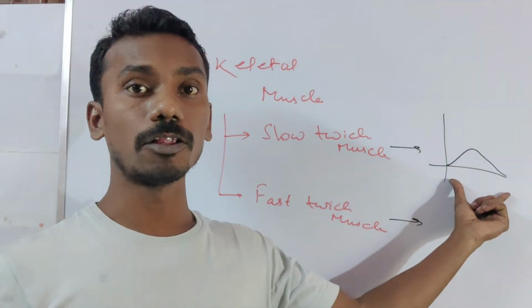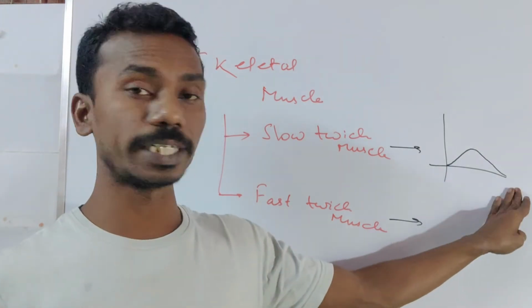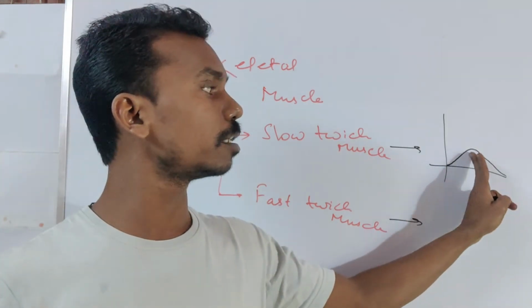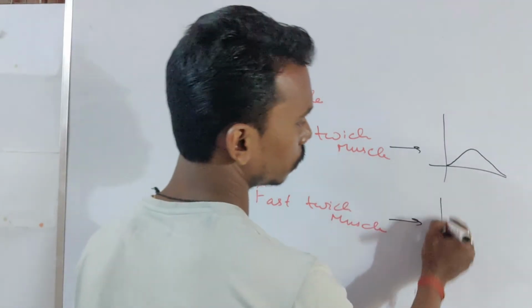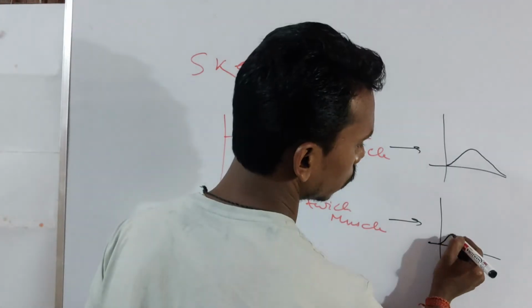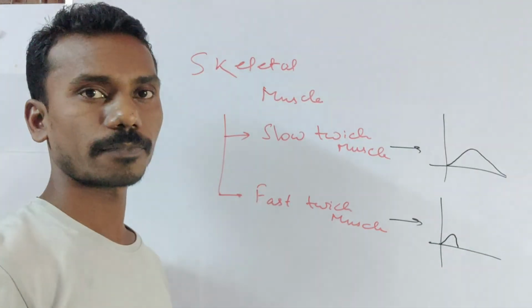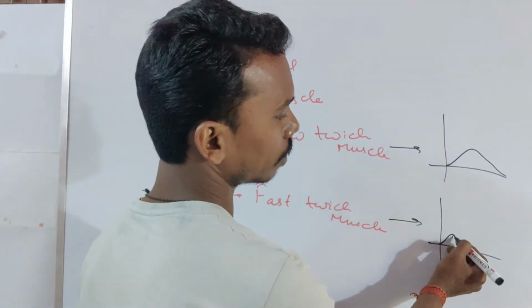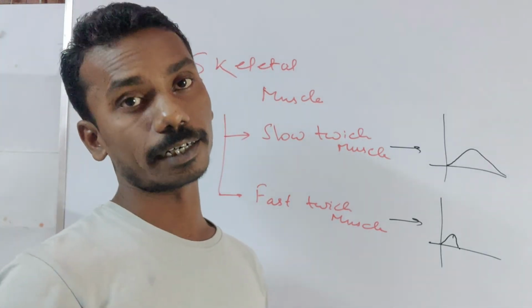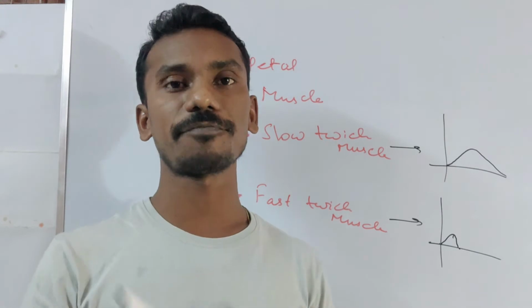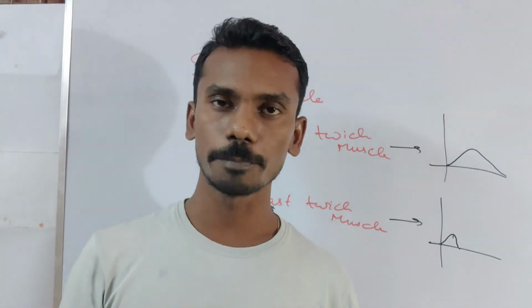It takes a long time to come back to its resting condition after a contraction. But in case of fast twitch, it goes like this. It contracts, touches the peak and relaxes down very rapidly. This is how you can differentiate a slow twitch and fast twitch muscle.